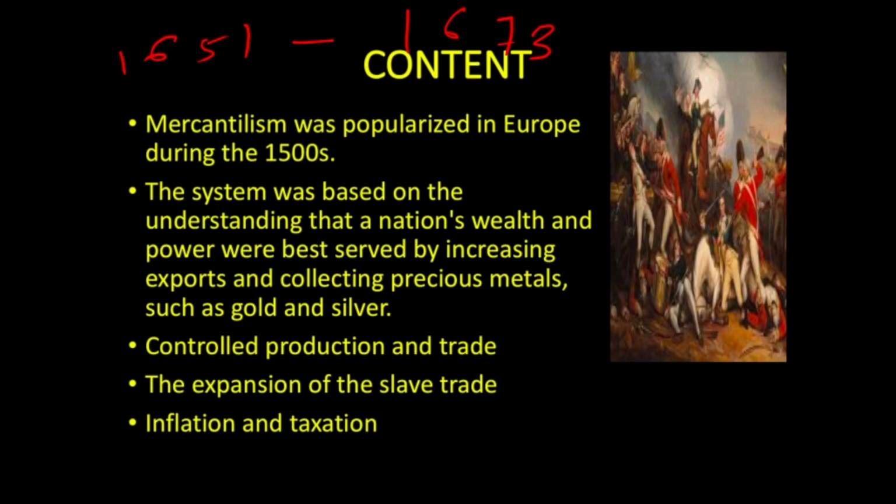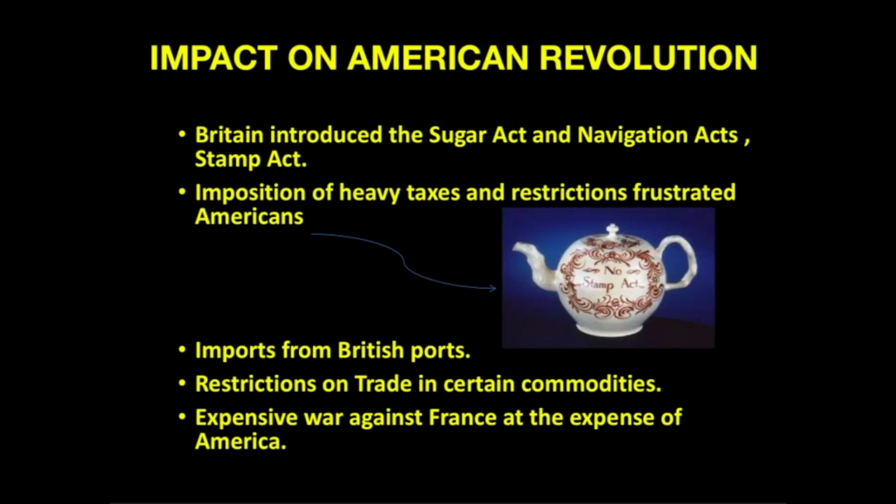We all know the reasons of the American Revolution. Every note has given that the people there had an independent flair, the economy was much more liberalized, and all these factors we all know. But what were the exact reasons related to mercantilist policy? All the points have been covered except these two. One is the slave trade, which was also popular at that time, and another was taxation policy. We'll come to the taxation policy later, where we will see how taxation played a very important role in the American Revolution. So the question was how the American Revolution was an economic revolt against the mercantilism of the British.